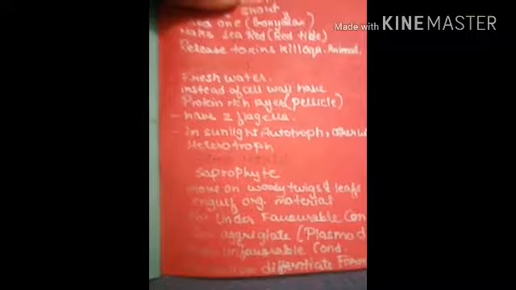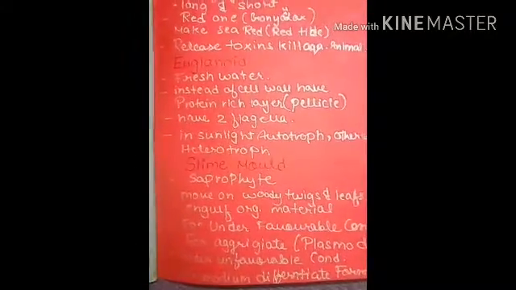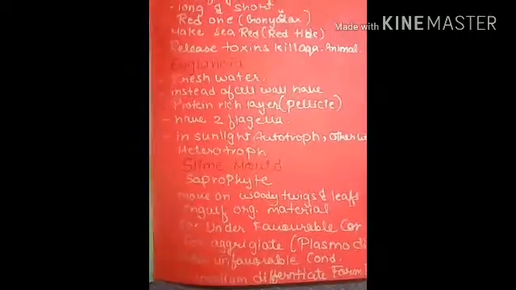Slime molds are generally saprophytes and move over woody twigs and leaves engulfing organic material, and under favorable conditions they form an aggregate known as plasmodium. Under unfavorable conditions these plasmodia differentiate into fruiting bodies, which bear spores, and these spores have a true cell wall. I know that's interesting.